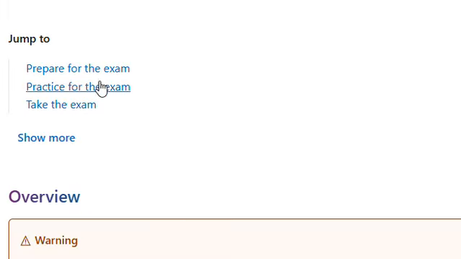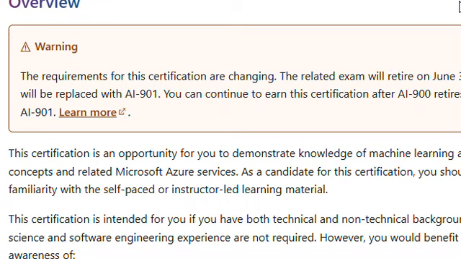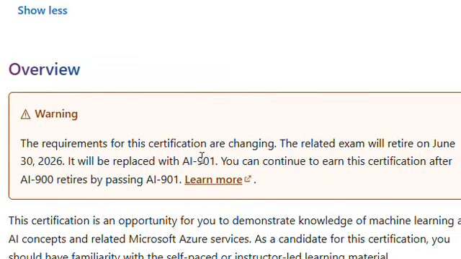There are certain links here. You need to prepare for the exam, practice for the exam, and then take the exam. It also has certification resources. But make sure this exam is ending on June 30th 2026. It will be replaced with AI-901. So you can take this certification before that, or if you take it after that, you need to pass the AI-901 exam.